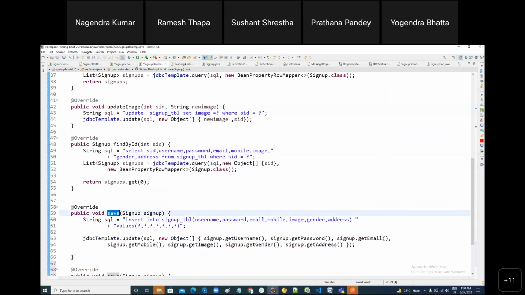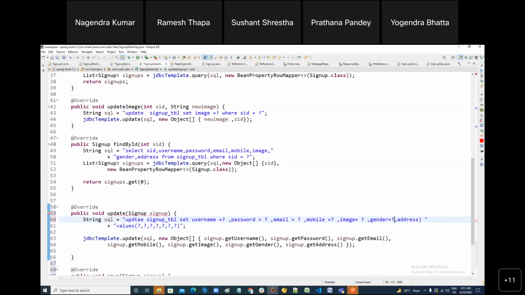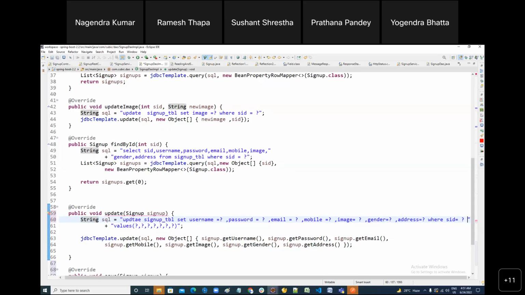Which method do we have to make? Update. And here your query will be changed. Update signup, right? Here you have to write set username equals question mark, password equals question mark, email equals question mark, mobile equals question mark, gender equals question mark, and so on, where SID equals question mark, right? This query is ready, okay?